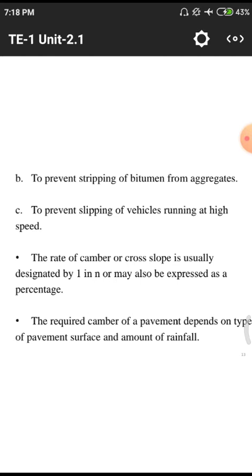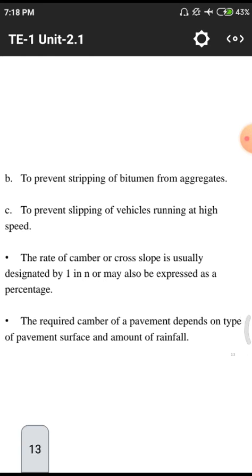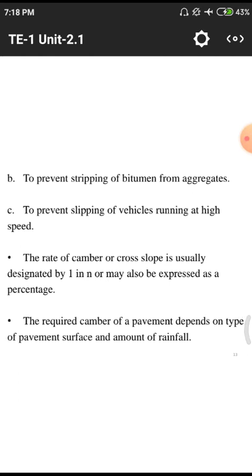And the third one is the rate of camber or cross slope, usually designed as 1 in n, and may be expressed as a percentage. The required camber of a pavement depends upon the pavement surface and the amount of rainfall.